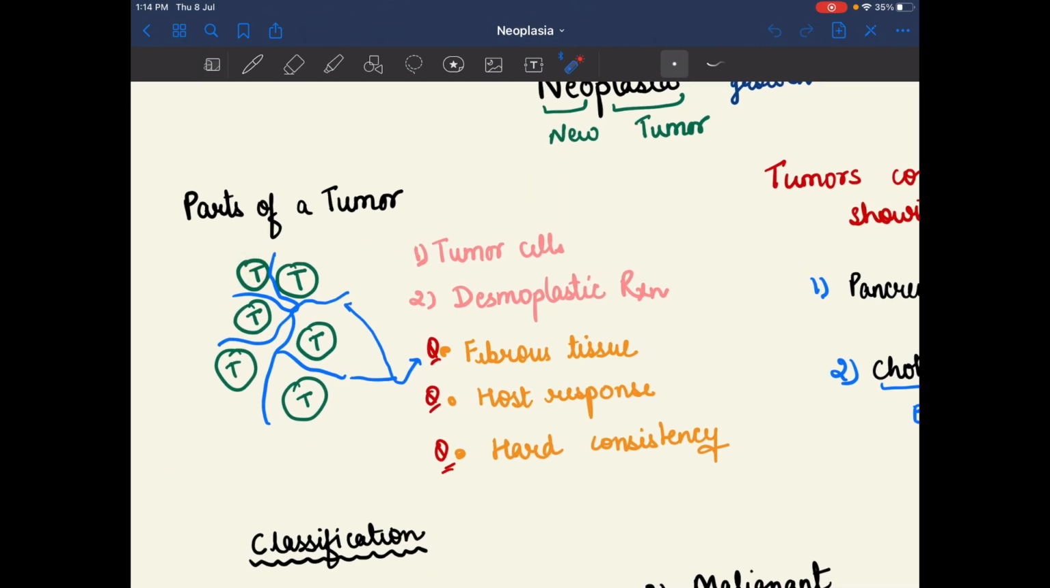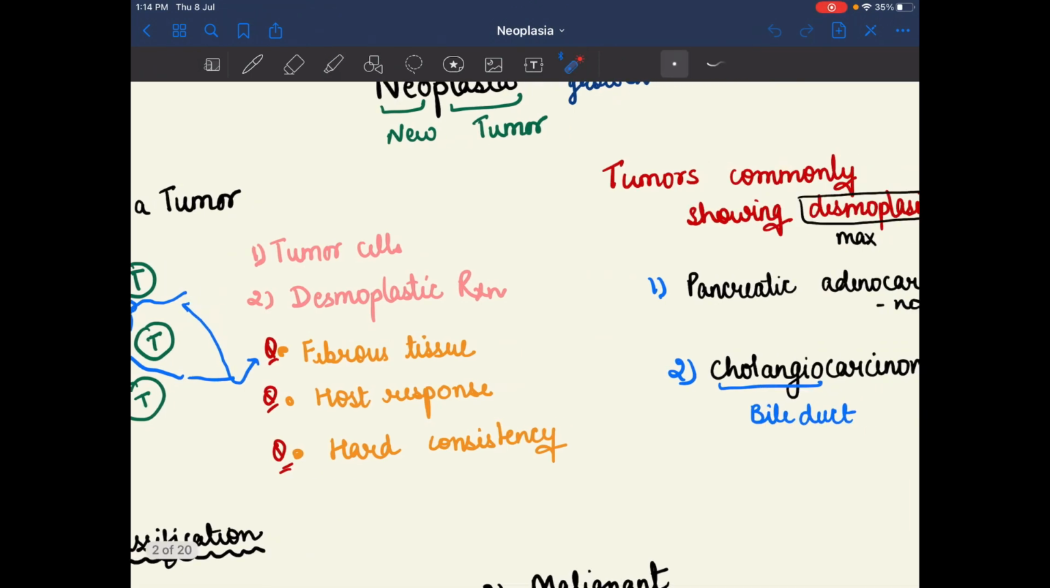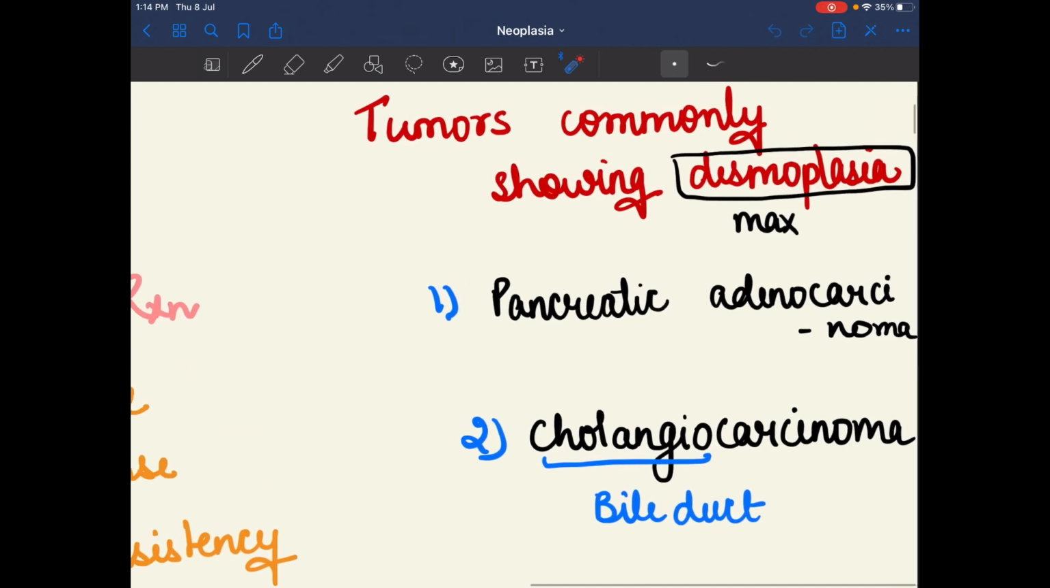As we see, these were the tumor cells, and in between the tumor cells, this blue structure is the desmoplastic reaction that is going to occur between the tumor cells. In desmoplastic reaction, there is fibrous tissue, there is host response, and there is hard consistency. So remember these three: fibrous tissue, host response, and hard consistency in the desmoplastic reaction.